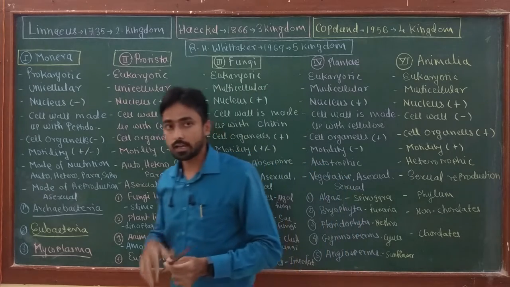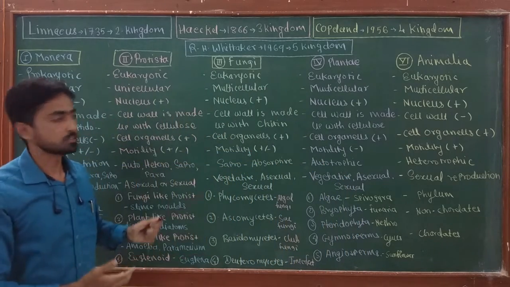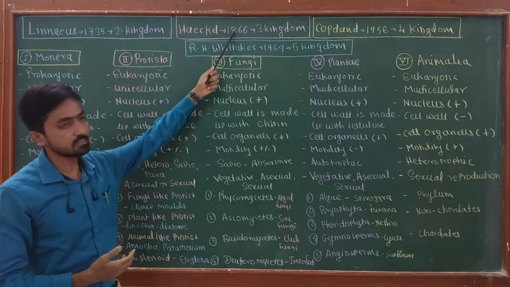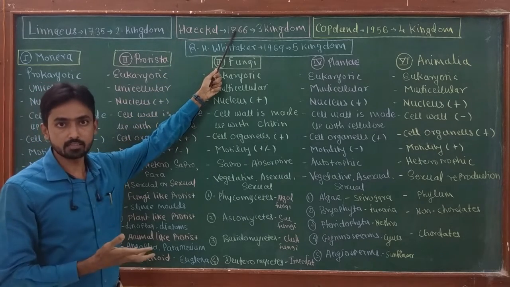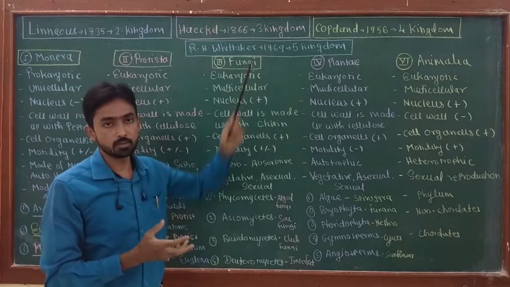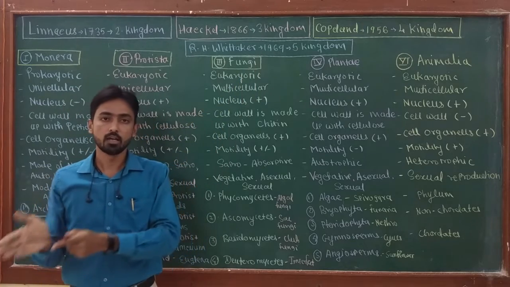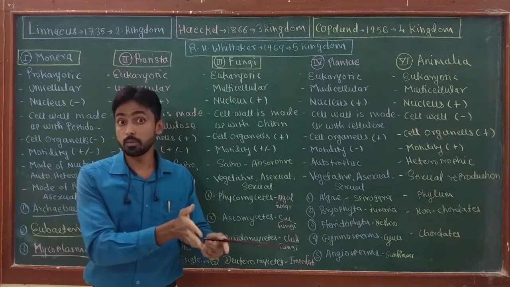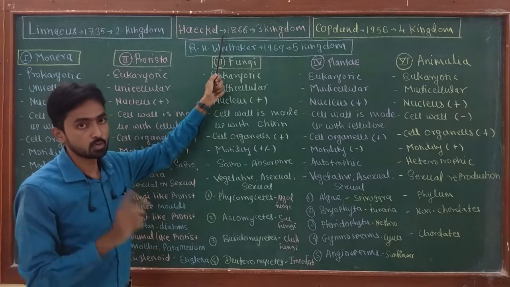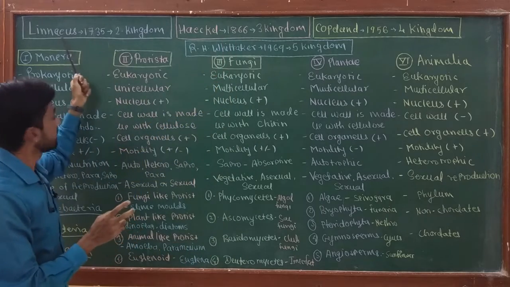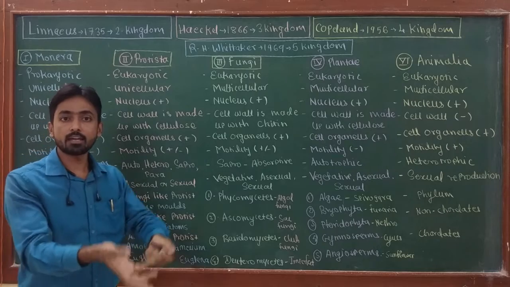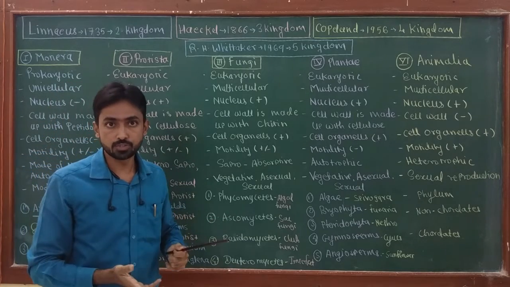After Linnaeus, Haeckel proposed the next system of classification in 1866, and in his system he proposed three different kingdoms: kingdom Protista, kingdom Plantae and kingdom Animalia. That means Haeckel kept the two kingdoms of Linnaeus as they are, and only added another kingdom, which is Protista.